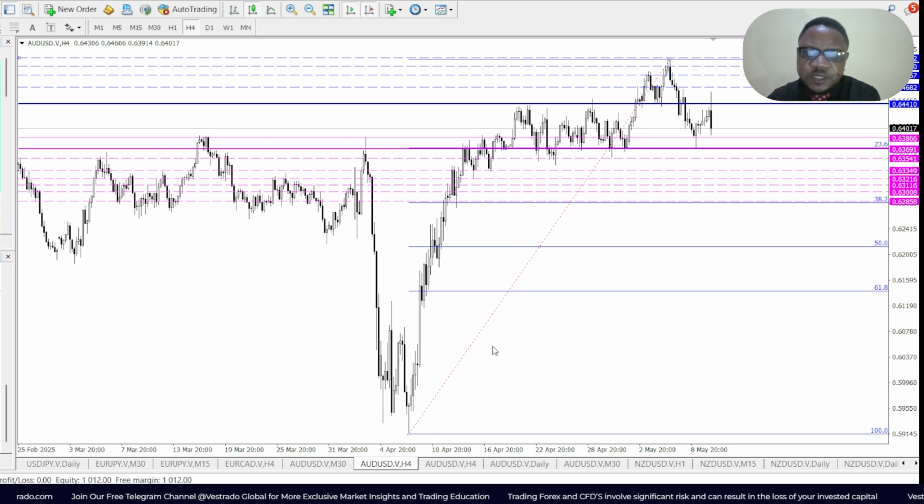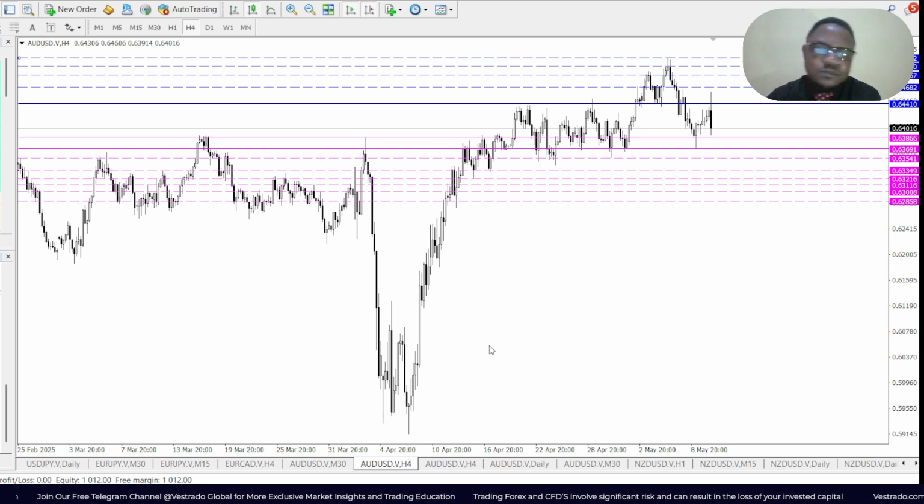On the flip side, with Trump, you don't know what to expect. One day there's a deal, perhaps tomorrow there's no deal again. Nobody knows what to expect from Trump. So if some escalations happen again, which is not unlikely, it could boost this pair strongly to the bullish side. And if it goes past 0.6441, we could see price touch upon 0.6468. If it goes above that, 0.6486, and perhaps 0.6500, above that, 0.6514.